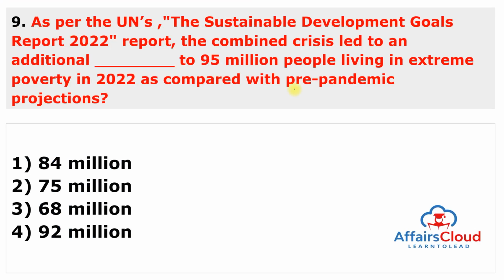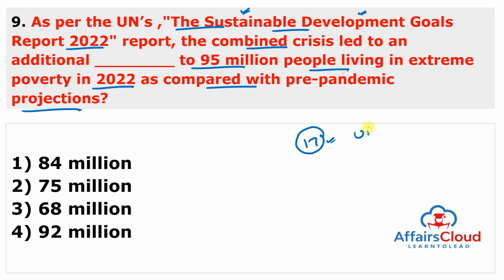Moving to the next question. As per the United Nations Sustainable Development Goals report of 2022, the combined crisis led to an additional dash to 95 million people living in extreme poverty in 2022 as compared with the pre-pandemic projections. And this is a static question. As per the United Nations report titled Sustainable Development Goals report of 2022, the geopolitical conflicts and the COVID-19 pandemic have put the 17 Sustainable Development Goals of the United Nations in jeopardy, meaning they are at risk of harm.